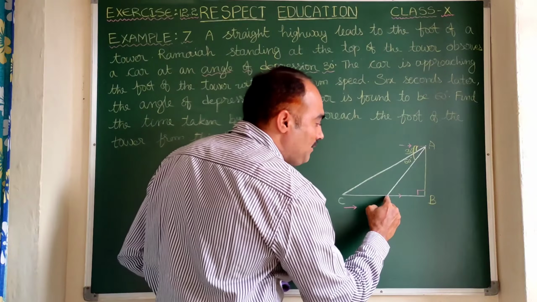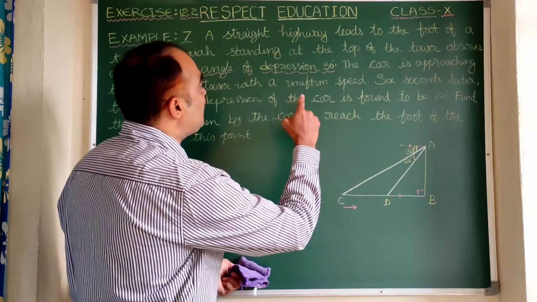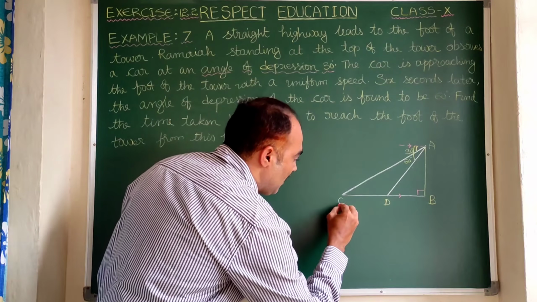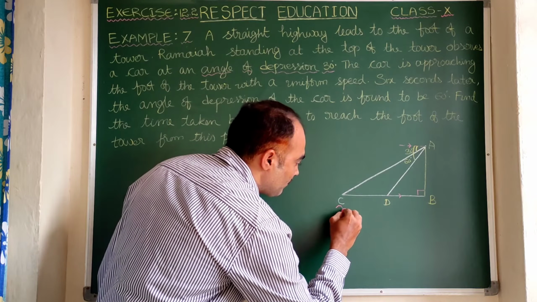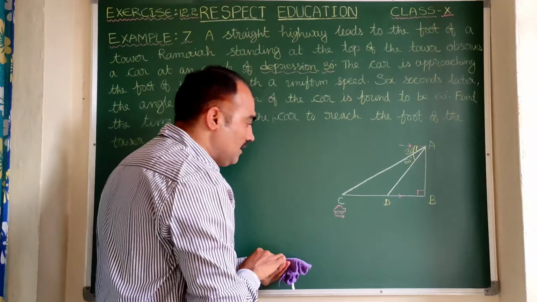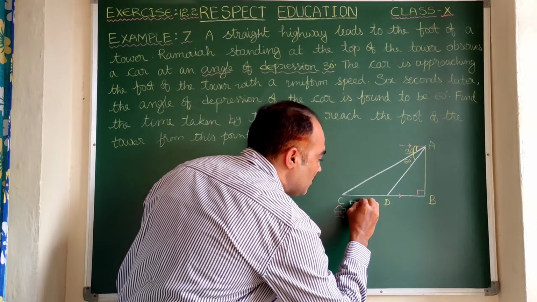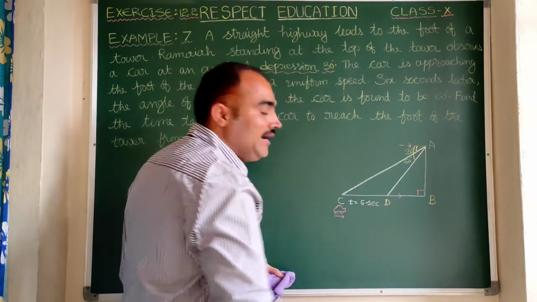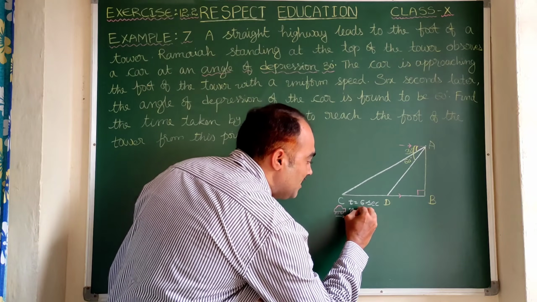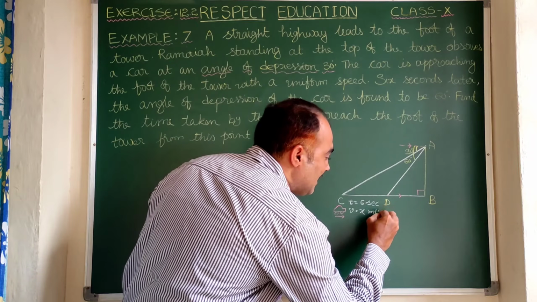Now we need to find the time taken by the car to travel the distance BD. Here, the time is given, that is, 6 seconds later. If you observe carefully, here is a car coming towards this direction. From C to D, it took 6 seconds. So let us write here time is equal to 6 seconds. It maintains the uniform speed. Let us take speed, denoted by small v. Speed can be taken as some x meters per second.